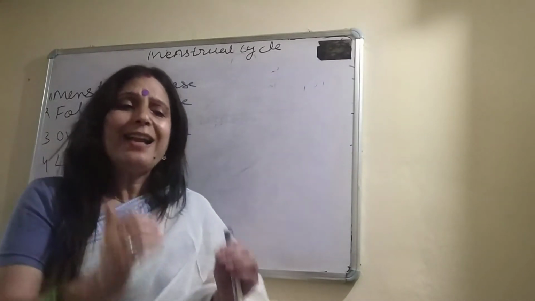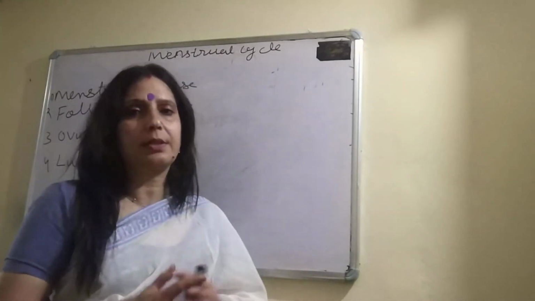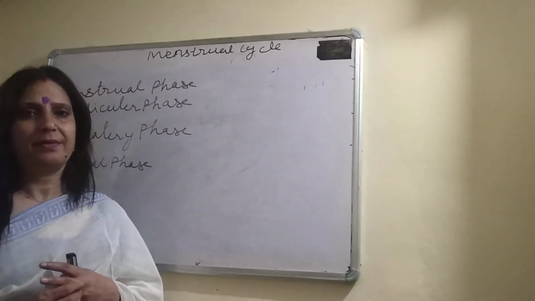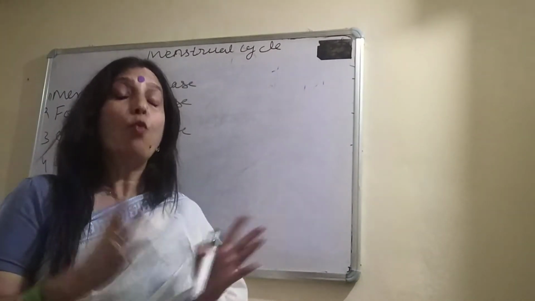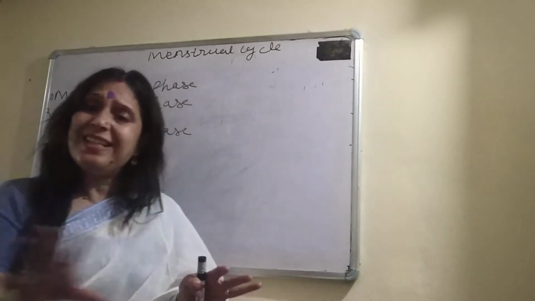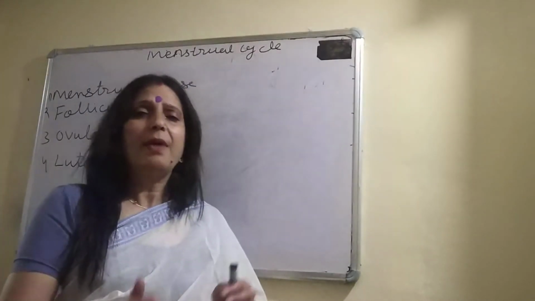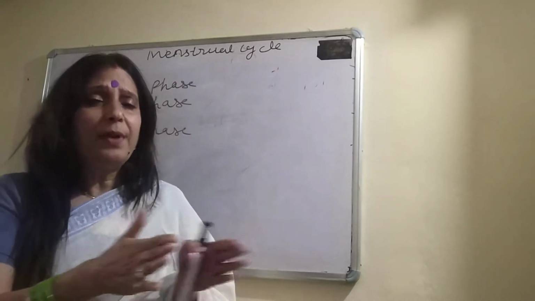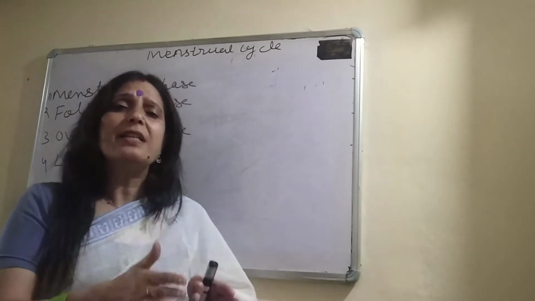Okay, the endometrium secretes discharge fluid in the uterus. When fertilization does not take place, at that time, what happens? The corpus luteum disintegrates and the endometrium also disintegrates and causes bleeding, discharge of soft tissue and unfertilized egg.